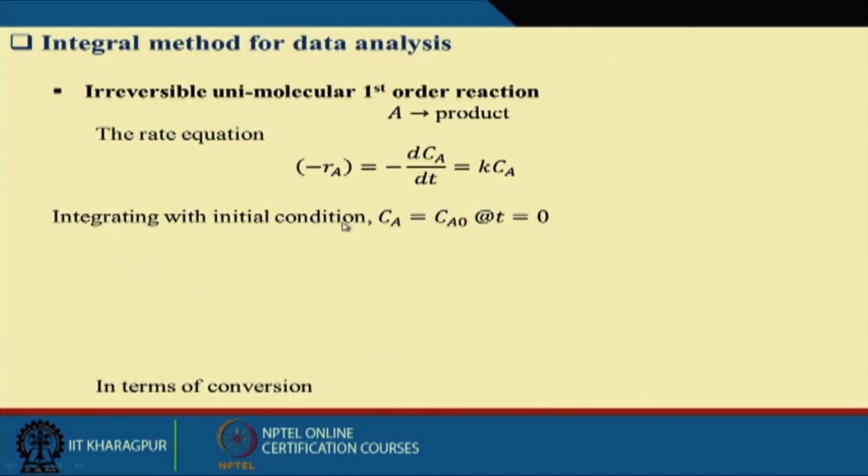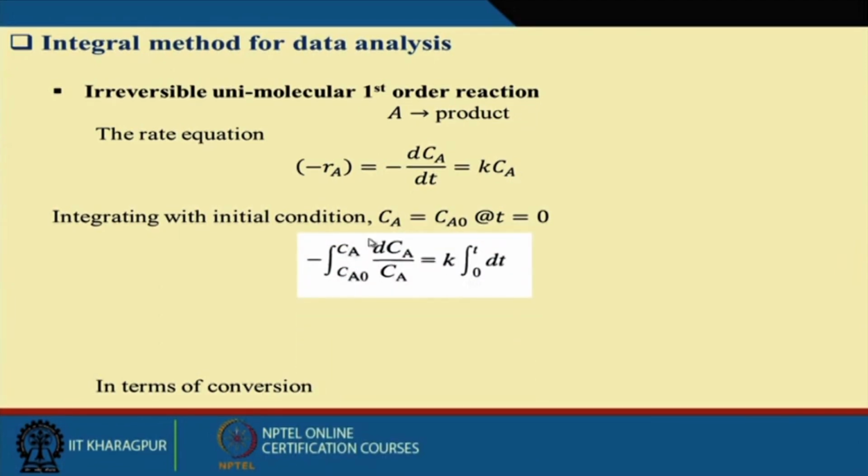Now let us do some analysis of the irreversible reaction also. This is the simple irreversible first order reaction. We consider A to B. A is the substrate and we are getting the product. I can write it like this. Now how can we analyze this?